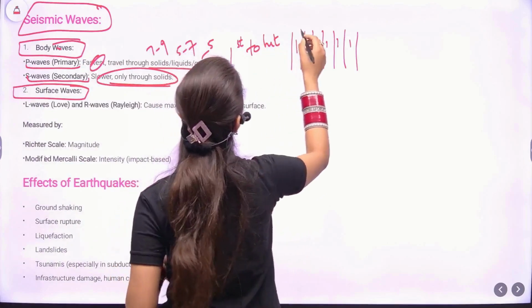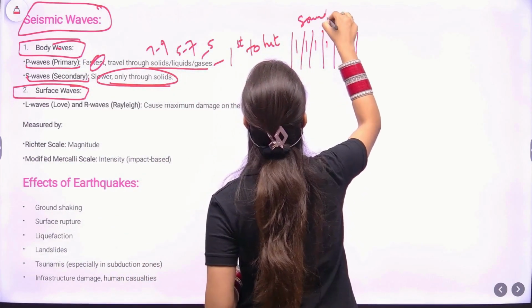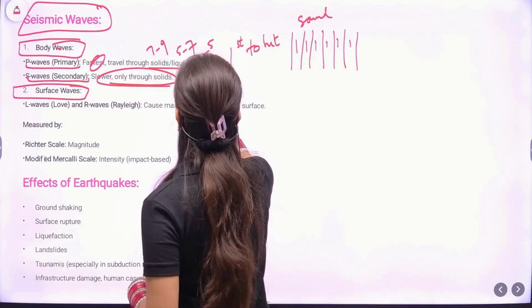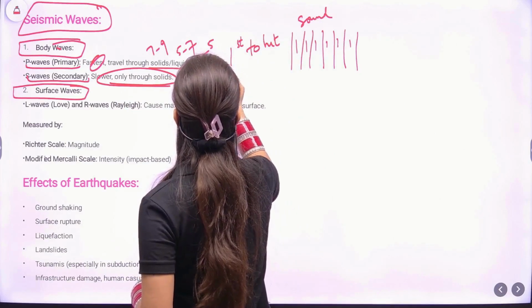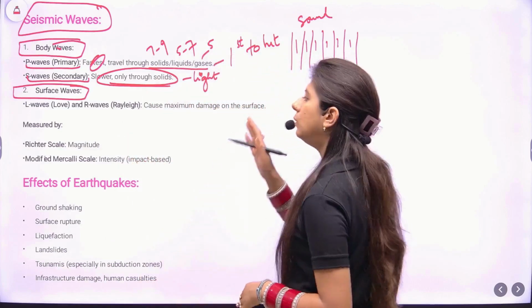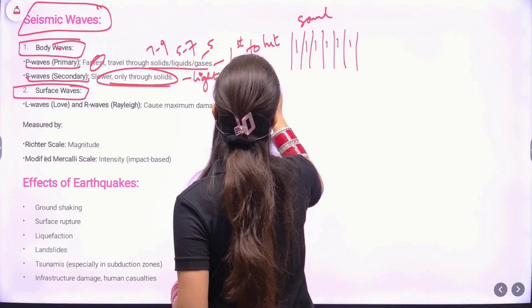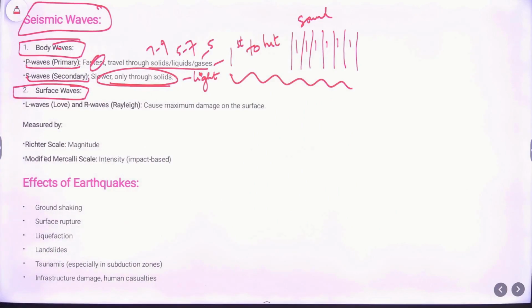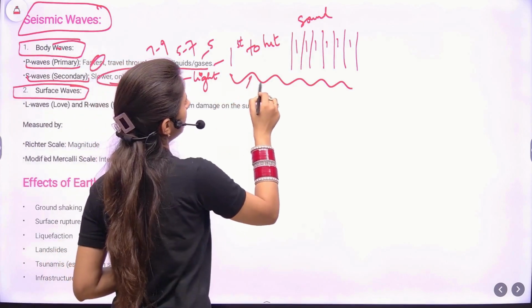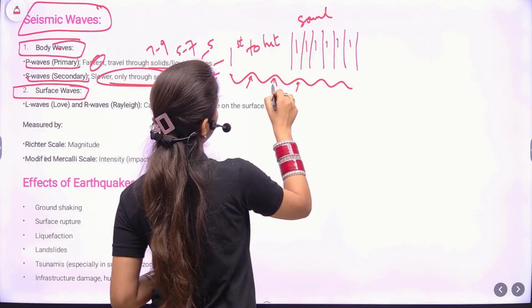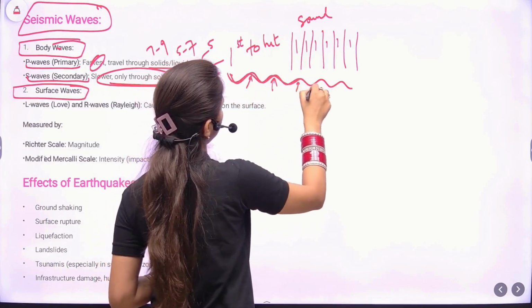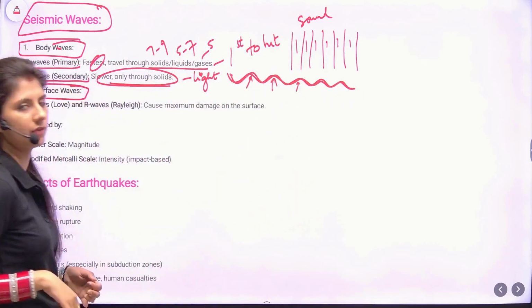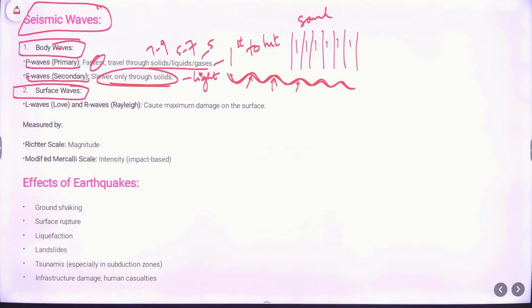See, P waves usually travel as per sound and S waves travel similar to light, which is called transverse. So this trough and crest movement, the transverse, this is the movement of the S waves, also known as the secondary waves. They are also called shear waves.